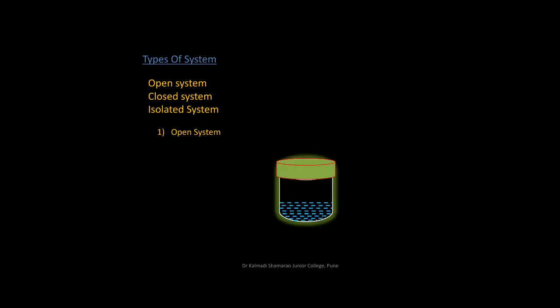Closed system. A system which can exchange only energy but not matter with the surrounding is called closed system. A hot water in a perfectly closed beaker. Here, water vapor cannot go out, but it can transfer heat, that is energy, through the wall of beaker. Any reaction carried out in sealed test tube is an example of closed system.